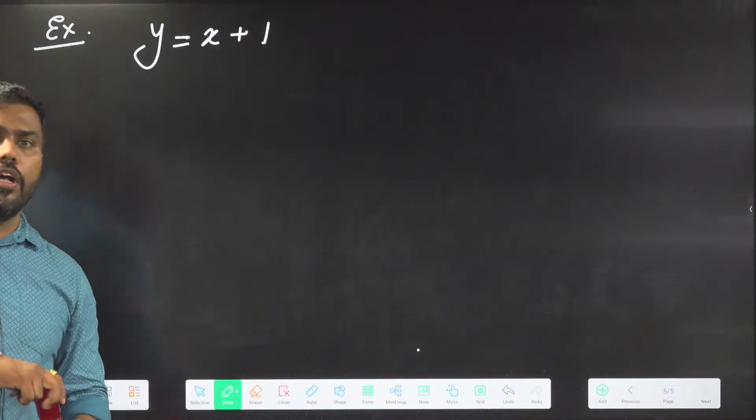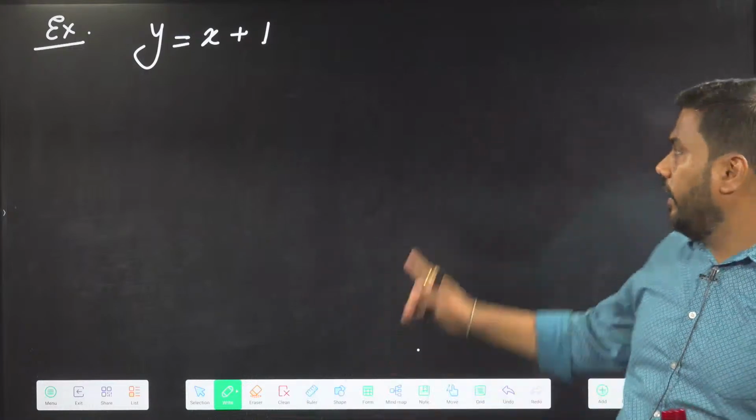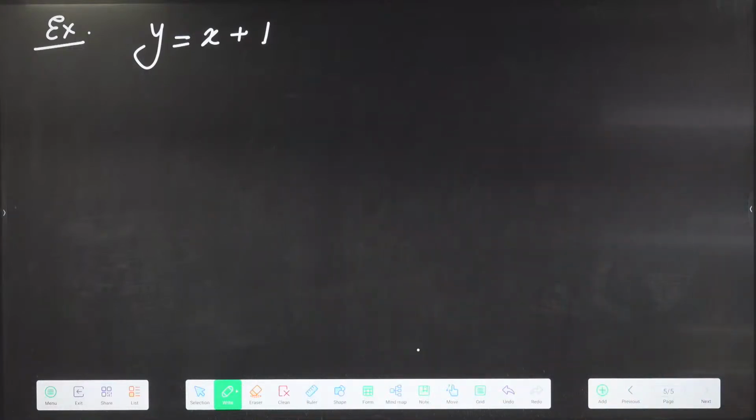First, try to draw the graph of this equation on your own. Then I will give you the correct graph.